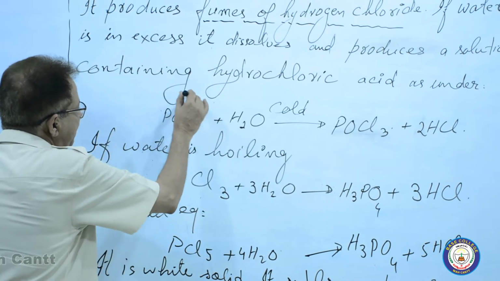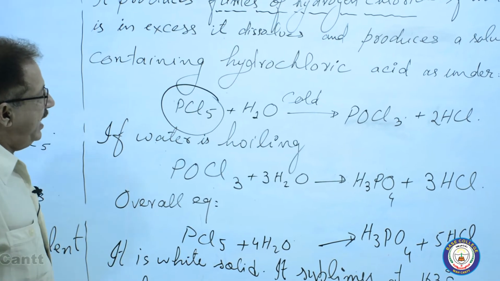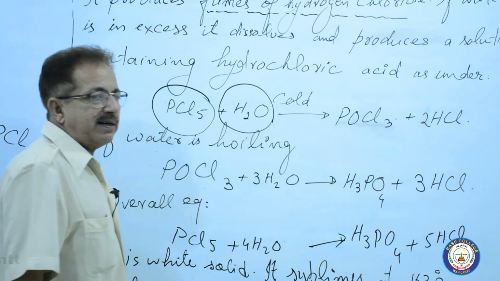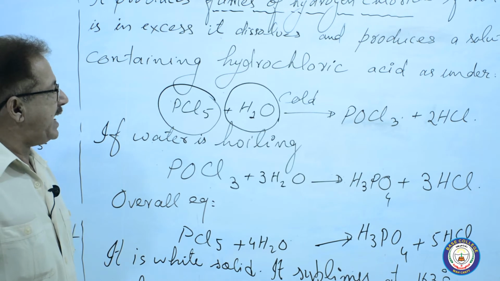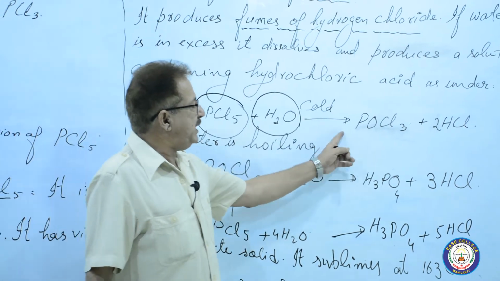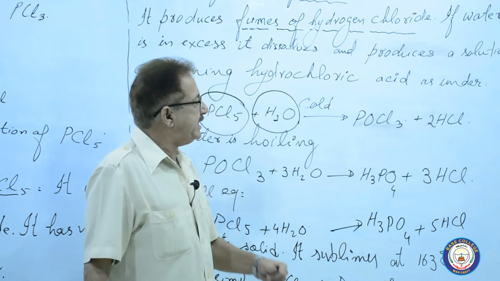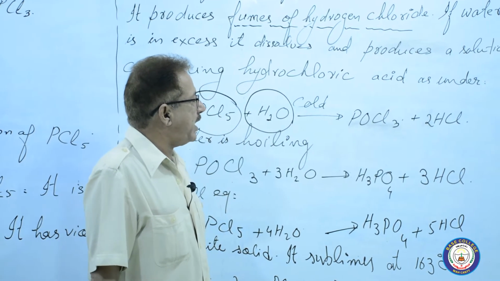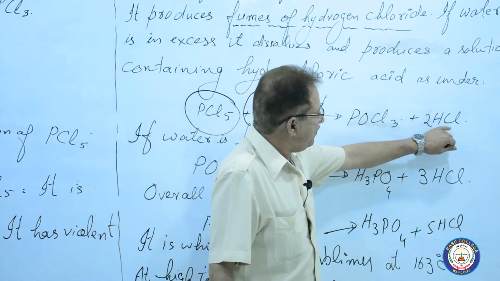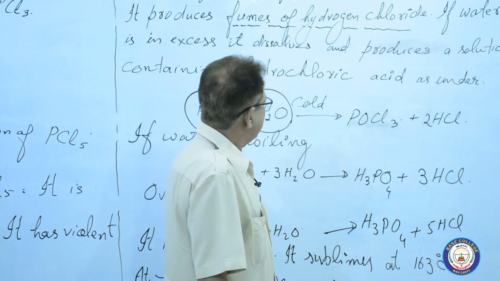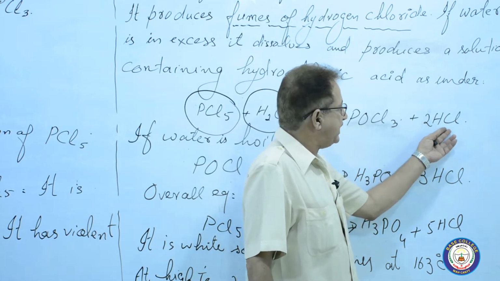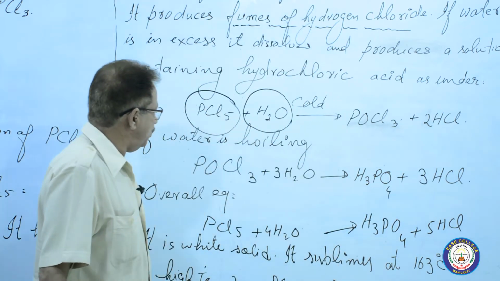This one is the PCl5, and when you add a large amount of water, it means water in excess quantity, and this water is cold, you will get POCl3. Usually it is named as phosphoryl chloride along with 2HCl. These are the fumes of hydrogen chloride. This one is hydrochloric acid in water, not fumes.